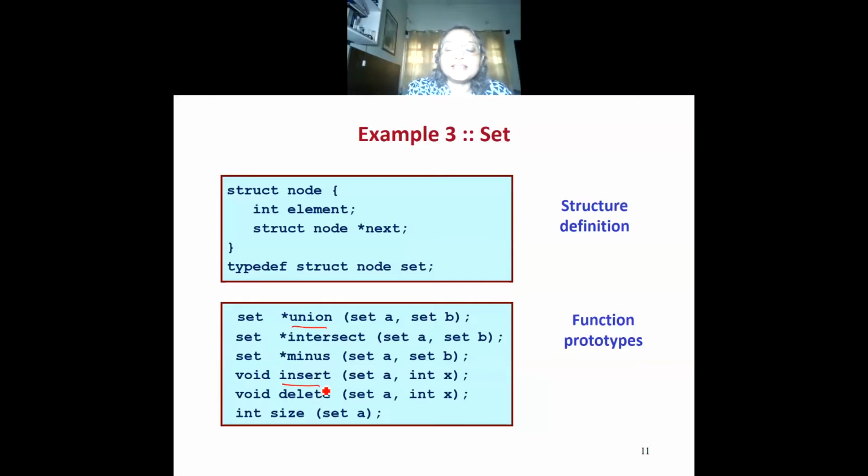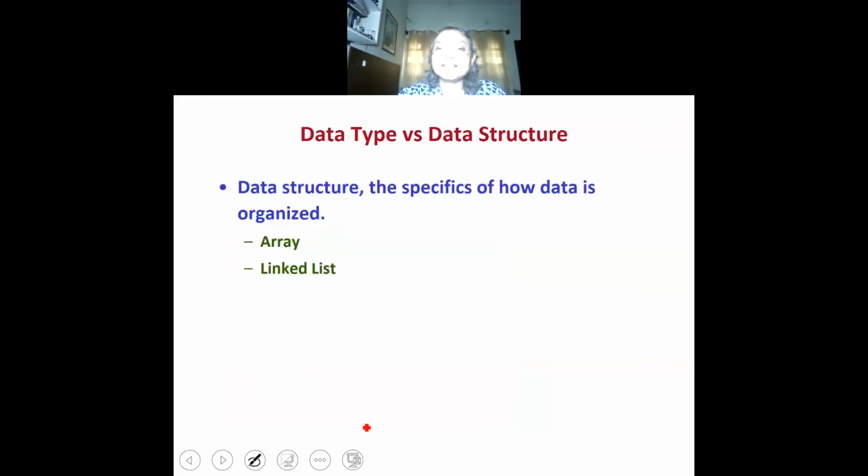Then we have this function insert, which takes a set and an element and incorporates the element in the set. And again, the person who is implementing this function insert must make sure that the set actually gets modified so that the calling function has access to the new set. Delete will remove x from the set, and this function returns void, which means the calling program must have access to the modified set. And size is an accessor function which returns the number of elements.